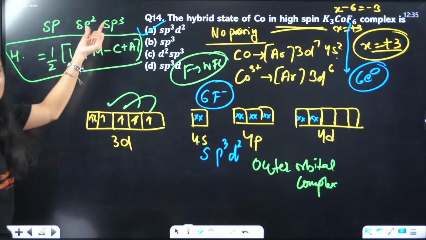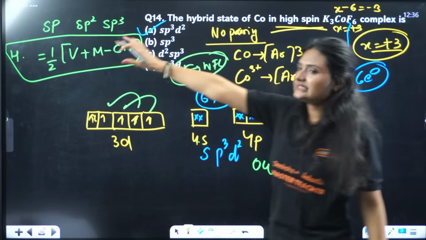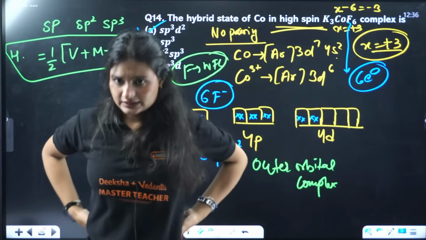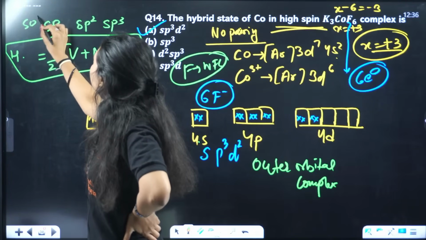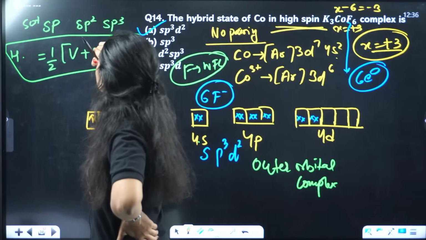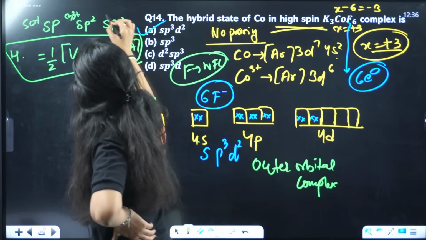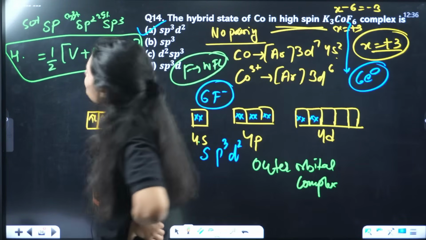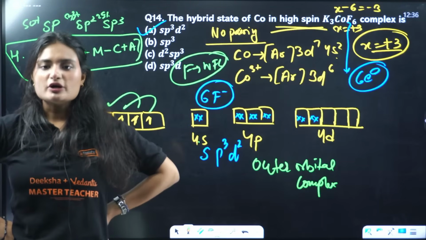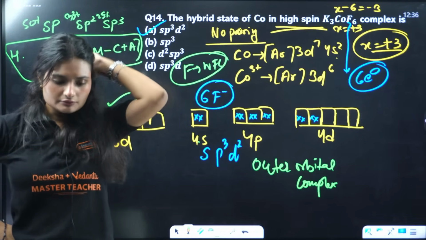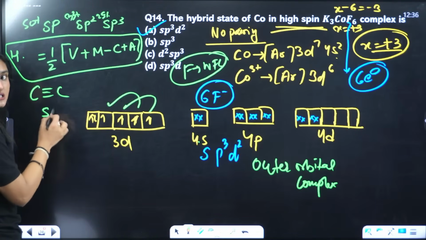Now this concept I'll explain. sp, sp2, sp3 vary on the percentage of s character, how much s character is there. For sp, the s character is 50%. For sp2 it is around 1 by 3, 33%, and for sp3 it is 25%. That's around that. When carbon is in a carbon-carbon triple bond, the hybridization is sp.